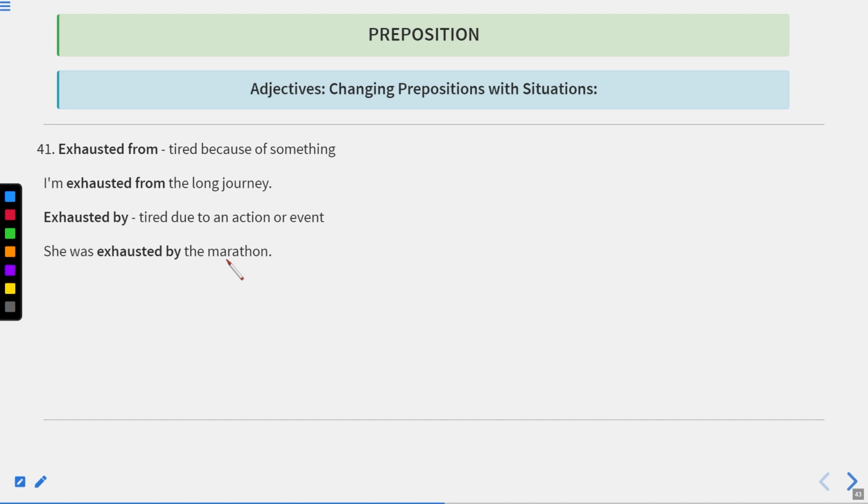Exhausted from or exhausted by. Exhausted from means tired because of something. I'm exhausted from the long journey. Exhausted by, tired due to an action or event. She was exhausted by the marathon. Now let us move to the next one.